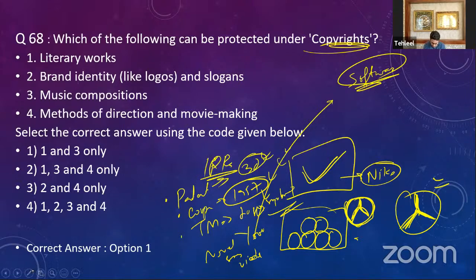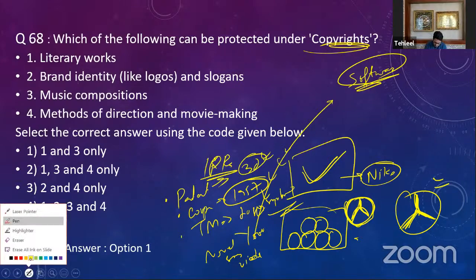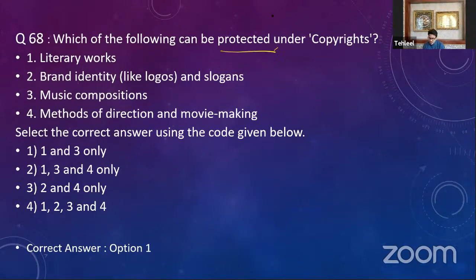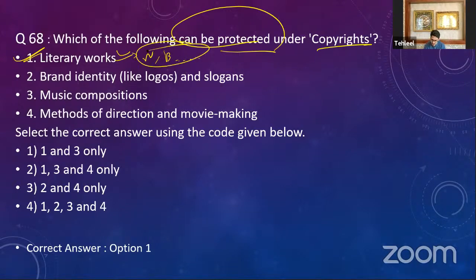Now let's look at the question. Which of the following can be protected under copyrights? Literary works, absolutely, whether novels, books, songs, or poems, all these literary works are protected under copyrights.